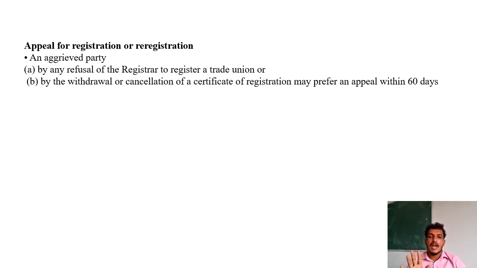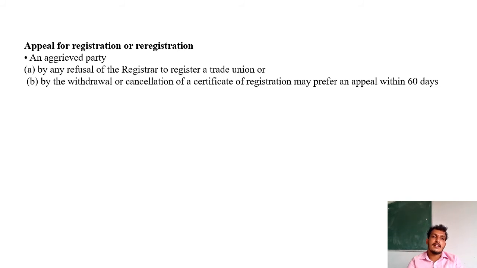So it has a particular time period. ಯಾವ ತರ ಮನವಿ ಸಲ್ಲಿಸಬೇಕು ಅಥವಾ ಯಾವ ತರ appeal ಮಾಡಬಹುದು, ರಿಕ್ವೆಸ್ಟ್ ಮಾಡಬಹುದು. So appeal for registration and appeal for the withdrawal. Okay, so refusal to register a trade union, register ಆಗಬೇಕಿದ್ರು so ಅದೇ ತರ withdraw ಮಾಡಬೇಕಿದ್ರು so appeal within 60 days.